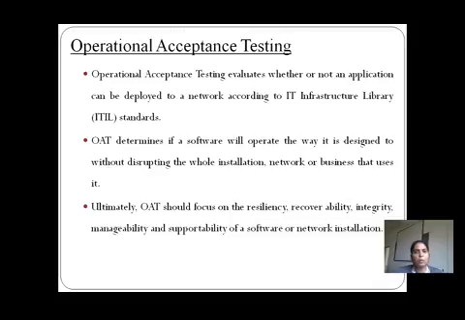Now let's see what operational acceptance testing is. It should be considered to evaluate whether or not an application can be deployed to the networks. Okay, now what does network mean? We have different types of networks, or different network areas, where we are going to deploy that particular application. Deploy means it is handed over to the users, and the user is going to use that application with the required network, according to the IT Infrastructure Library.